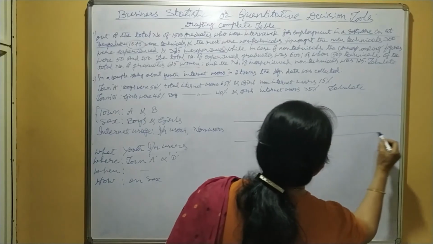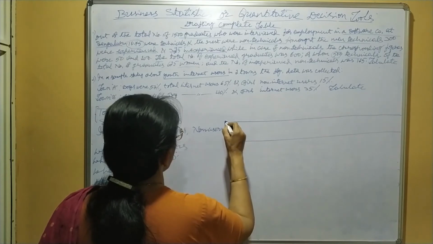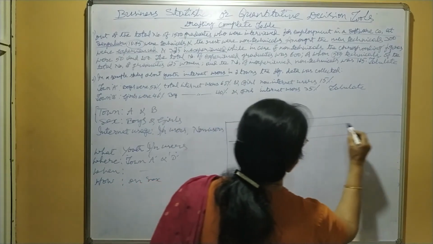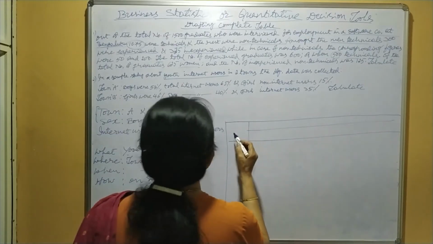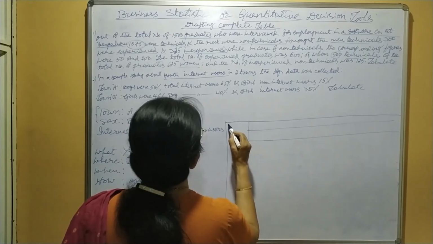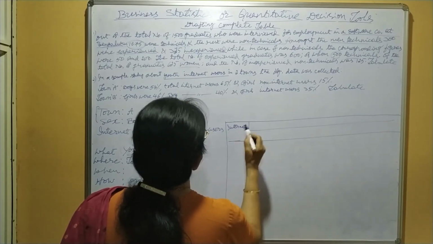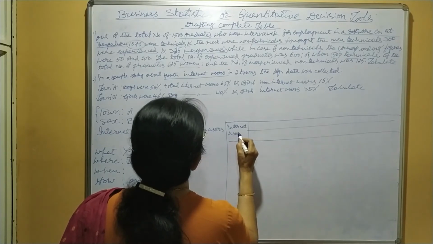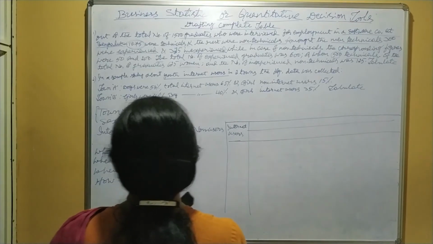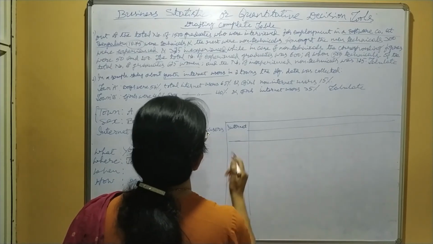Now here we take internet users, internet usage.